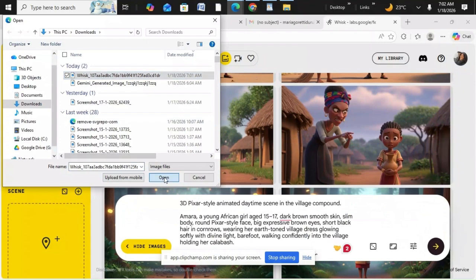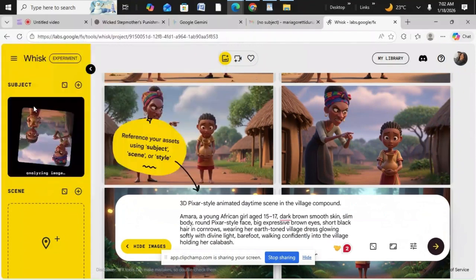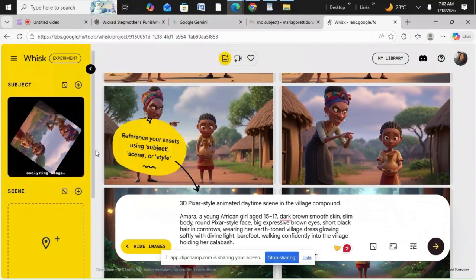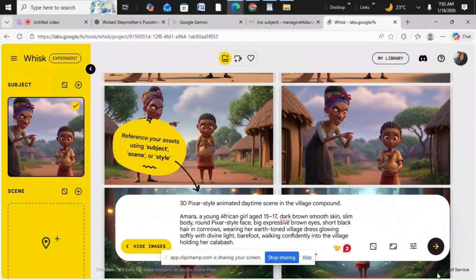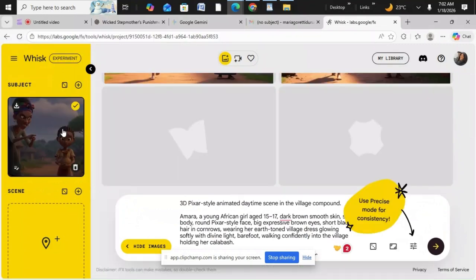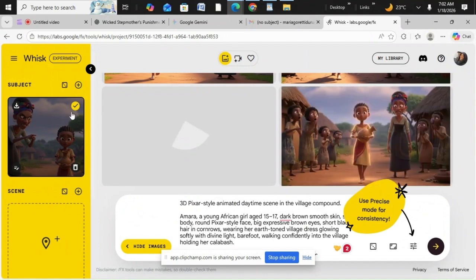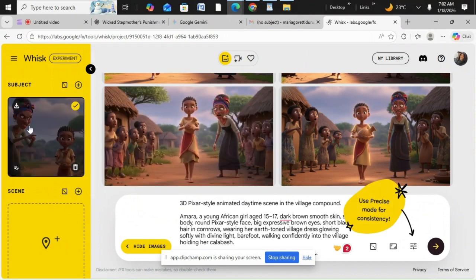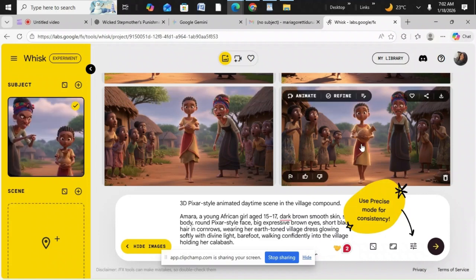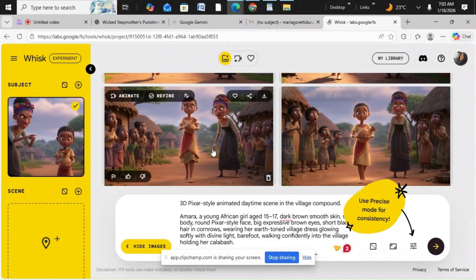So let's try this. It's adding the image. Yes, it has added the image. So let's try to recreate it again and see. You also have to make sure that this image here is selected, because that is telling ChatGPT, please use this image and create this one. So you can see, look at the clothes, look at the hair tie. This is looking completely the same thing.